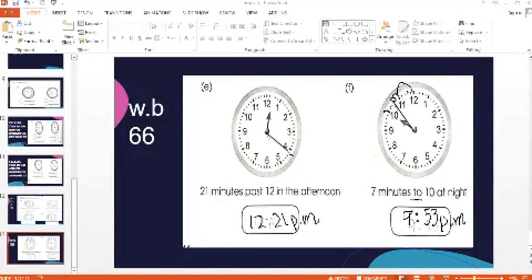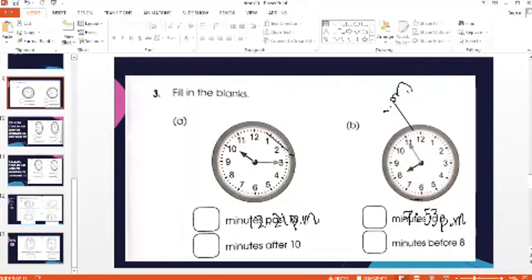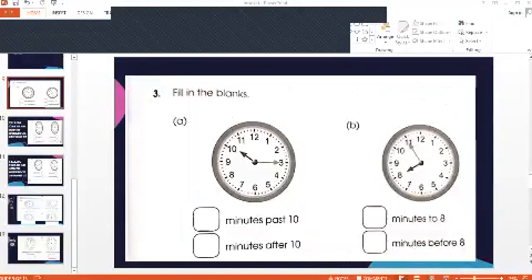I have just given a very little work for my boys, and now it's time to ask questions to me. All the boys who want to ask a question can raise their hands, and I will answer all of you one by one. Yes, Mutahir is the one who wants to know the answer of parts A and B. Mutahir, this is your page that you were asking about, what are the answers for this question. First of all, look at the clock very carefully, Mutahir, and copy your answer. Please copy your answers from me.